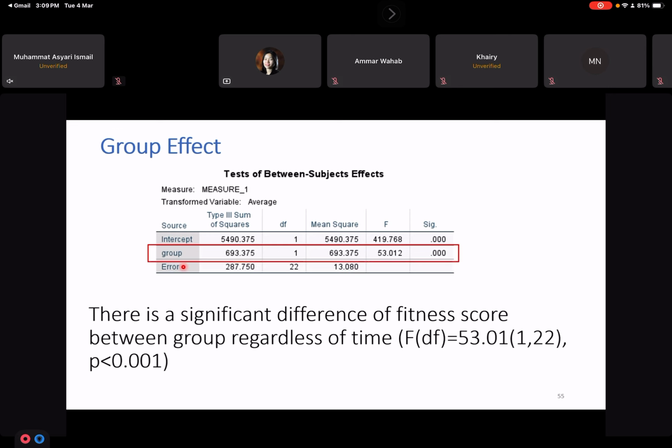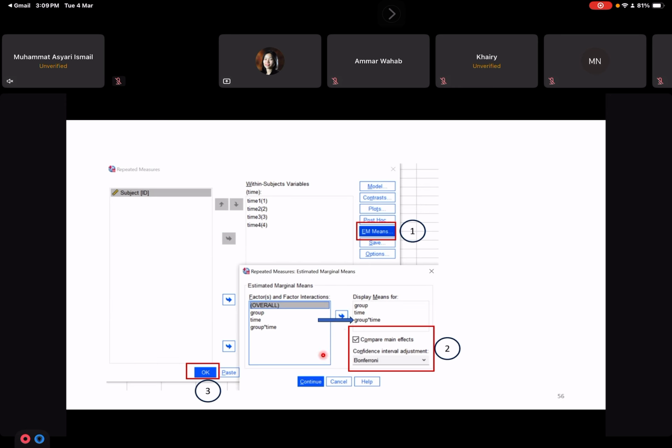Okay, here we know that the group is significantly different, right? But for reader or for your examiner, they might want to know what is the value of the difference. So you can get this value by selecting this option, estimate marginal means, and then choose all of them, group, time and the group star time.